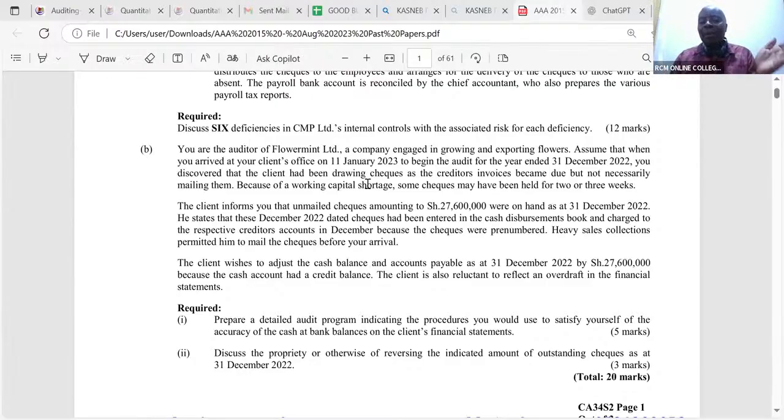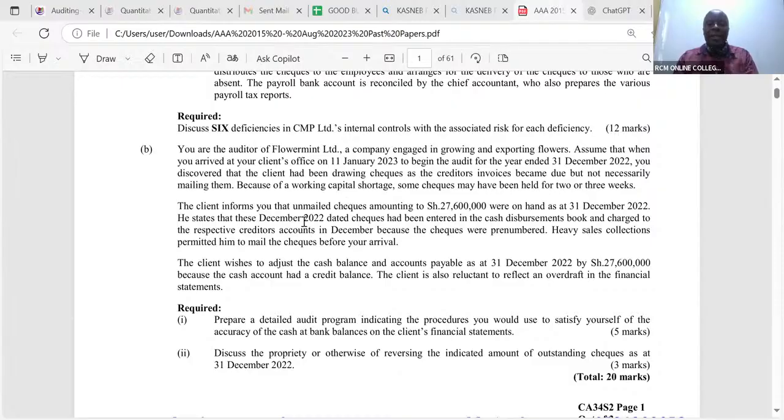He's acknowledging liability, but he has not given those checks to the owners for the owners to present them to the bank. Very interesting. So in that case, ladies and gentlemen, I can see a possibility of cash at bank being overstated, because should these checks have been issued, then money would have been withdrawn.